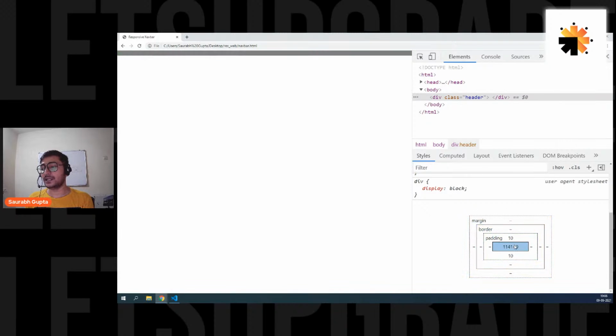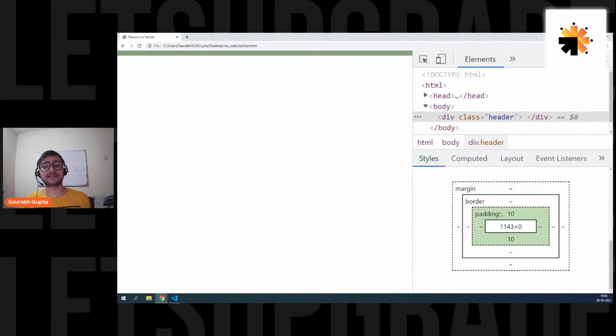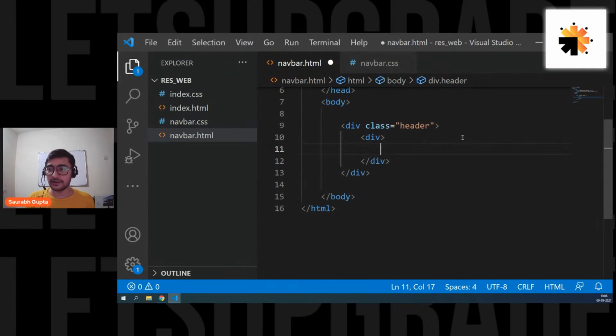There is no height to it, only width, and we only have padding. You can see that, right, guys? We only have the padding, that is the fake size. That means now the height of the header element depends upon the child element. So let's go and create the child elements. Inside that, the first thing that I want to do is create a container.